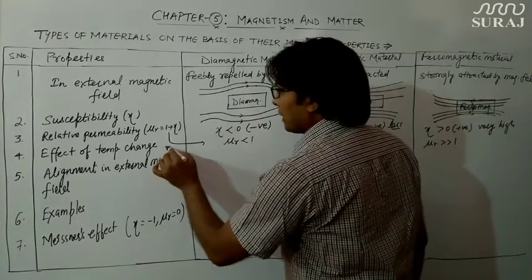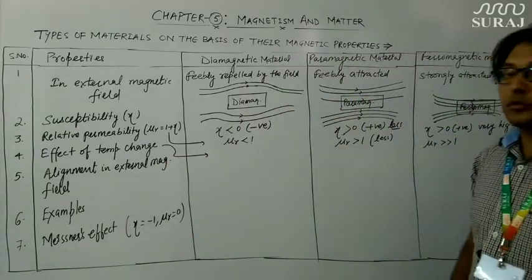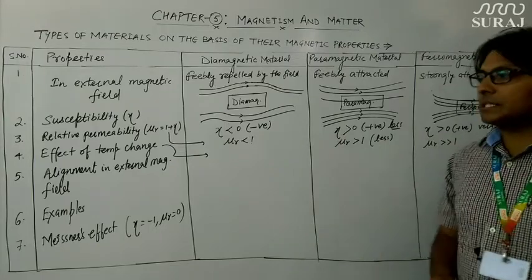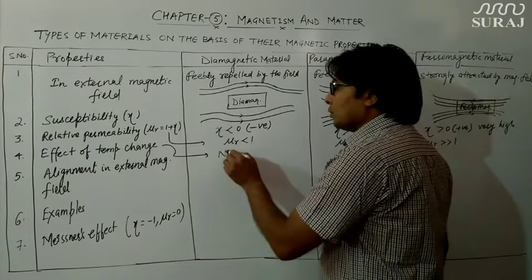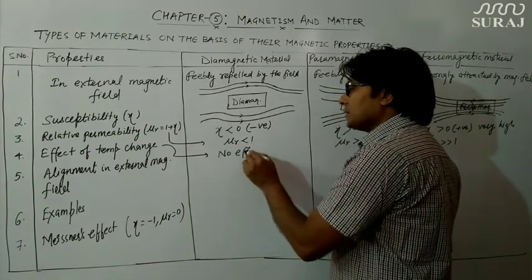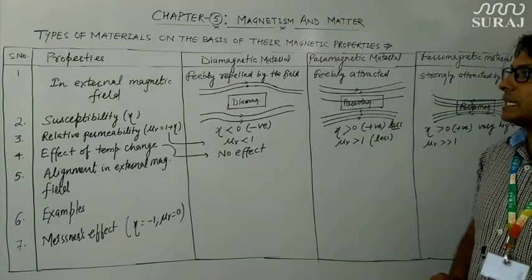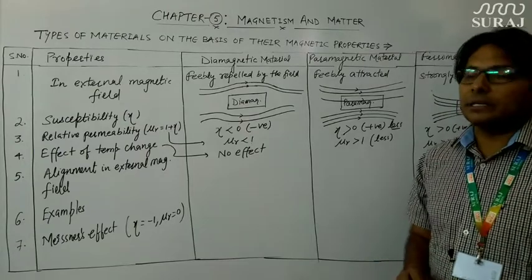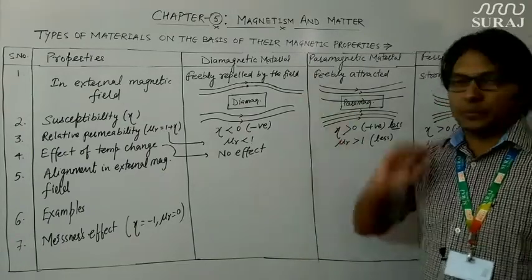Next comes effect of temperature. This is also a very important factor on the basis of which we can classify these three materials. There is no effect of increase of temperature on diamagnetic material; it will remain diamagnetic.